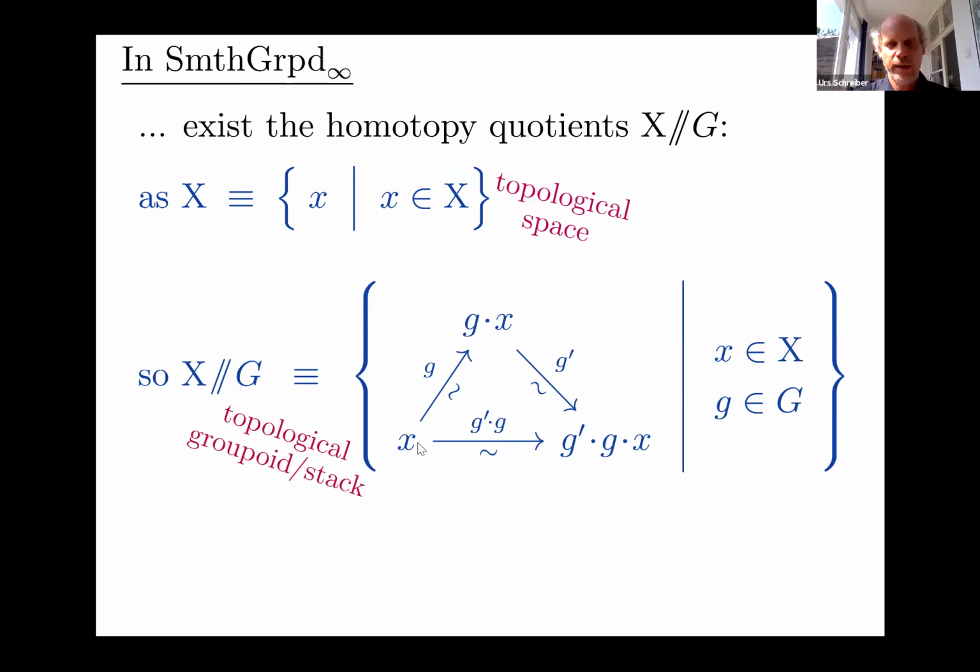So the objects look like they're points in X, but if you have two points where one is actually the G-translate of another point, then they are connected by, for each element G that does this, a morphism labeled by this element G. And the composition of these morphisms follows the group law of the group that is acting. So these are our homotopy quotients in cartoon version.